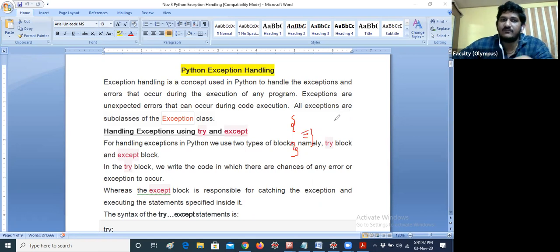But how can we define a block in Python? Can anybody tell me which operator is used for creating a block in Python? Can anybody tell in the chat box? Yes, Bhavani, very good. Second CSC students, be active guys, please. No, I am asking which operator is used for creating a block in Python. This is very important. Yes, Prabhas, absolutely.